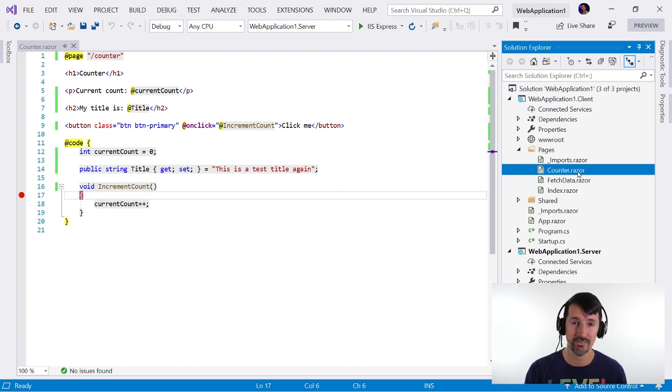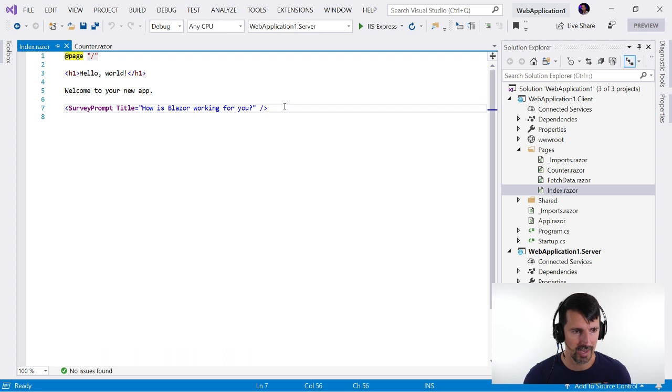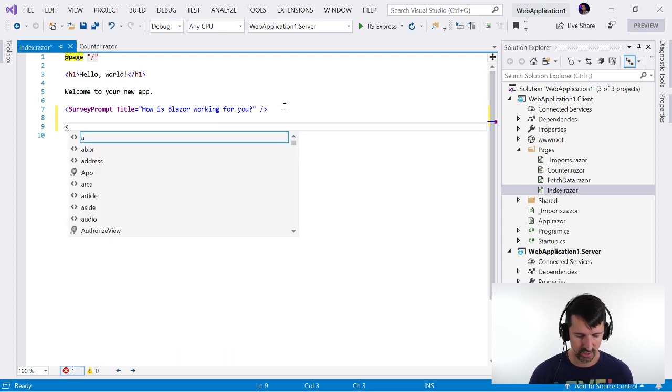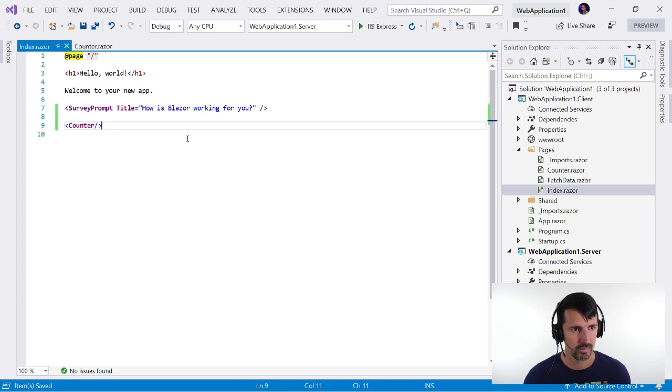So that is very similar to Angular. Angular is also component-based. So everything you do is with components. So since this is a component, you use this as a custom HTML tag, if you will. So I can come in here and should be able to say counter, just like that. Let's Control F5. Let's see if it's faster without debugging. I think it's the same, honestly.